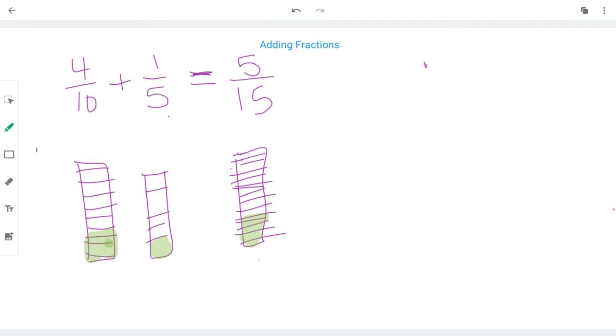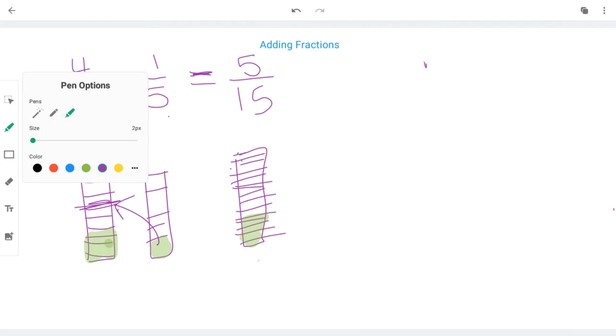So as you can see, 5/15 is not very big at all. It's not even halfway up the bar. Whereas 4/10 and 1/5, if I put these two green spots together, if I try to move this green spot inside that, you know it's going to come up to about this high.